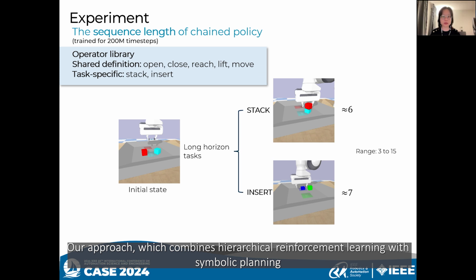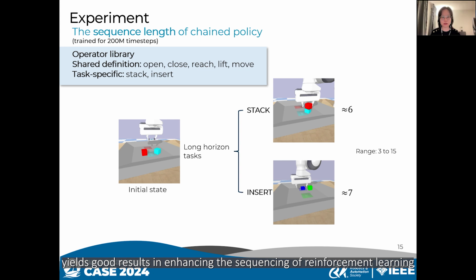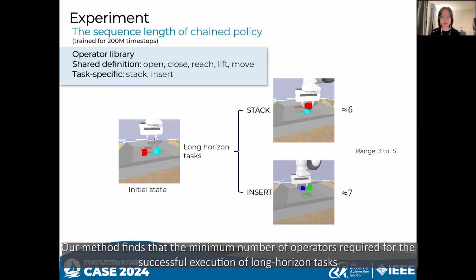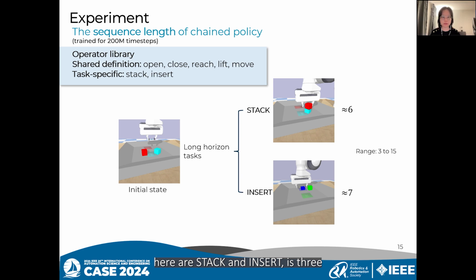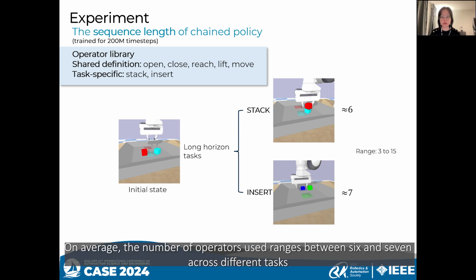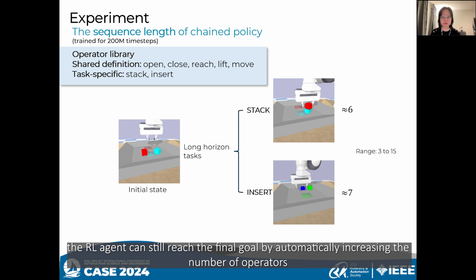Our approach, which combines hierarchical reinforcement learning with symbolic planning, yields good results in enhancing the sequencing of reinforcement learning. Our method found that the minimum number of operators required for the successful execution of long-horizon tasks, here are stack and insert, is 6. On average, the number of operators used ranges between 6 and 7 across different tasks. In cases where issues such as block falling or incorrect insertion positions occur, the RL agent can still reach the final goal by automatically increasing the number of operators.